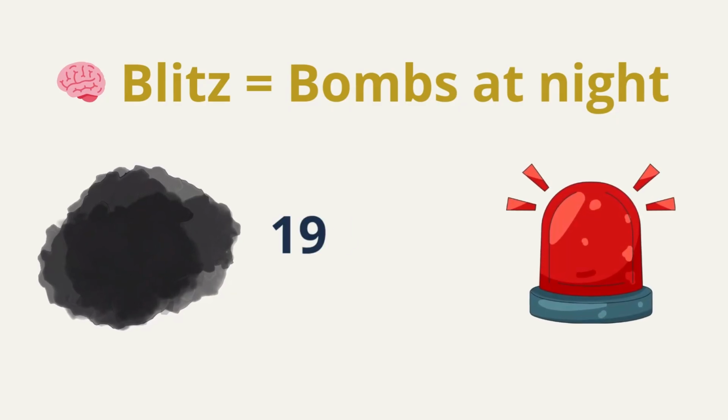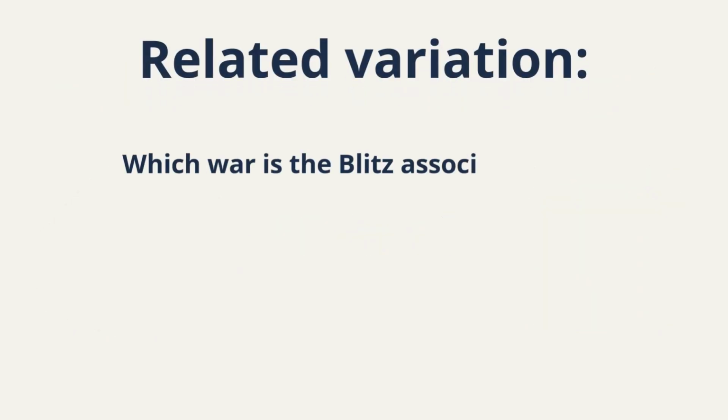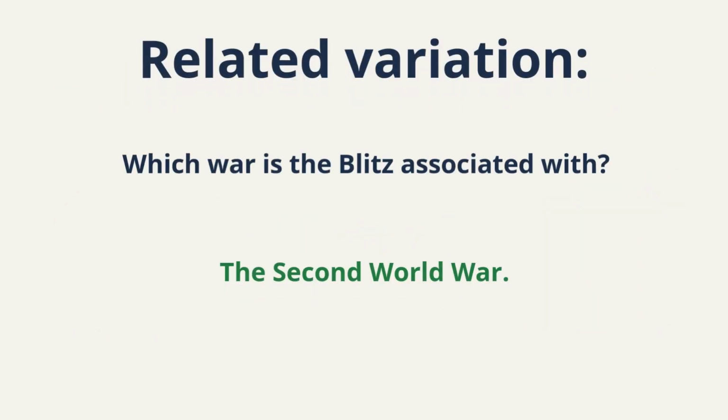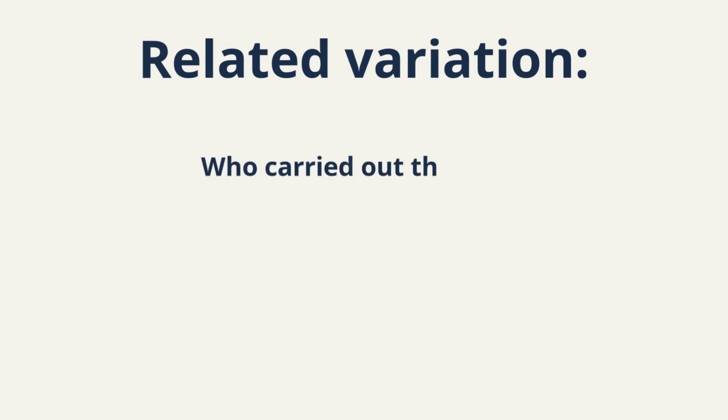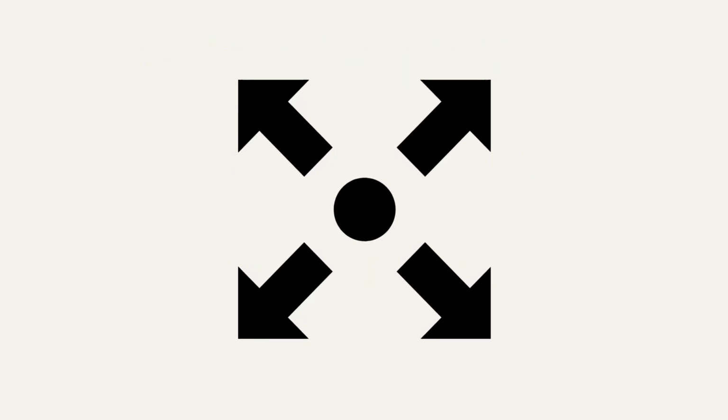Now attach 1940 to 41 to that image. Related variations. Which war is the Blitz associated with? The Second World War. Who carried out the Blitz? Germany. Which cities were bombed? London and Coventry. Now you see how one concept expands into multiple possible questions.